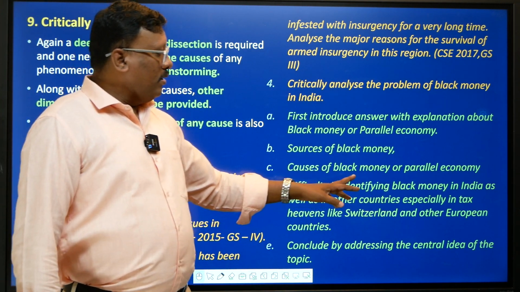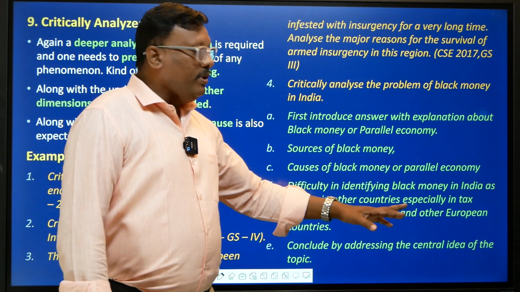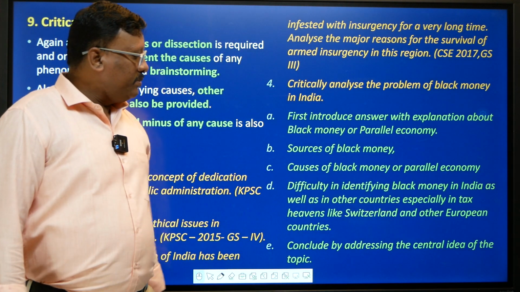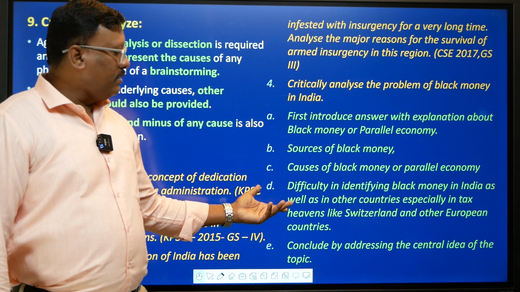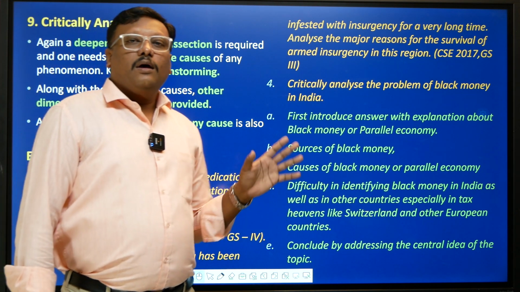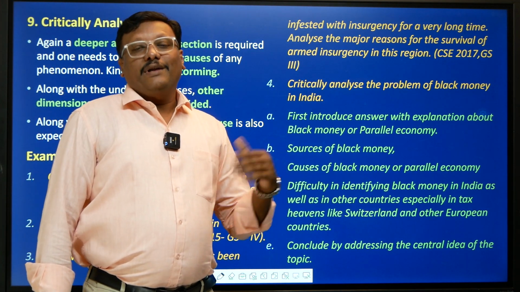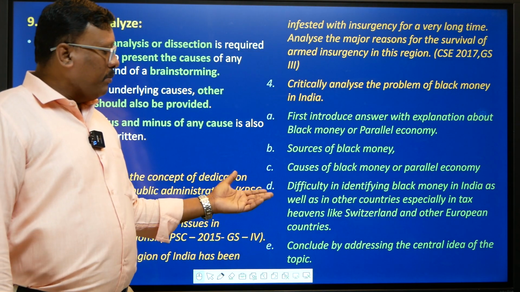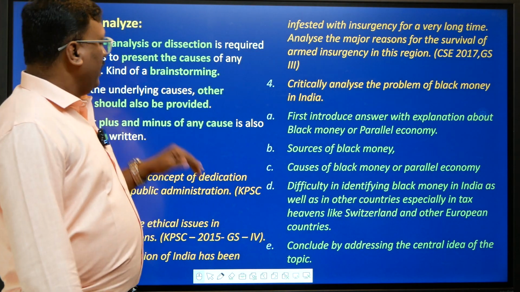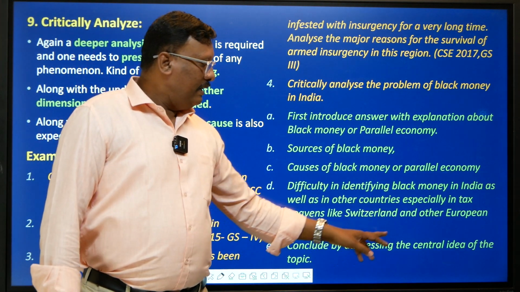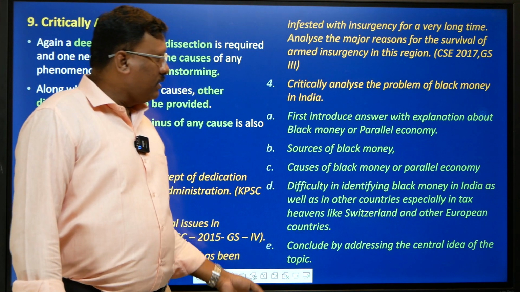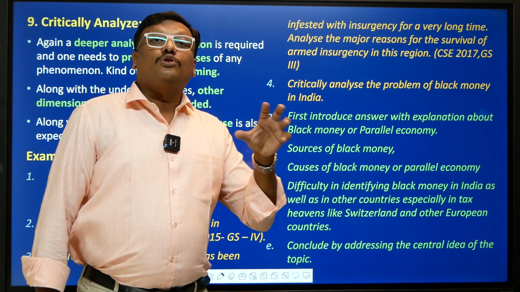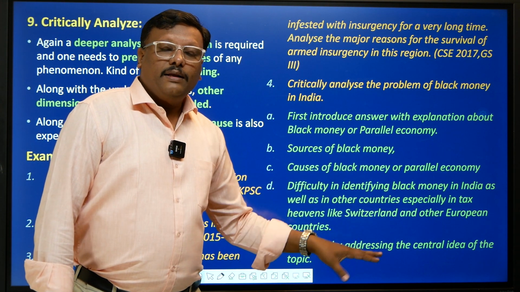Then also try to say how it is difficult for us to identify black money in India as well as in other countries, especially in tax havens like Switzerland or other European countries. What are the operational difficulties, what needs to be done, right? A way forward can also be written in this question, but since it is a critically analyze question, you have to address the central theme of the question, that is the problem of black money. So something like a solution you have to provide in critically analyze.